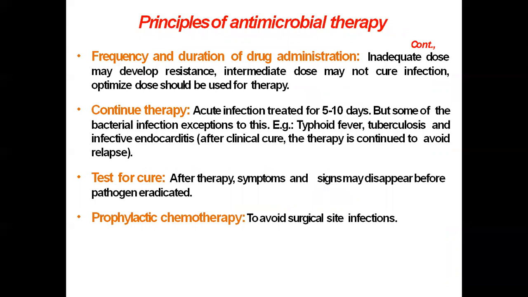Another principle of antimicrobial therapy is the frequency and duration of drug administration. How frequently the drug is to be given to the patient, how long it should be given, and in what doses.